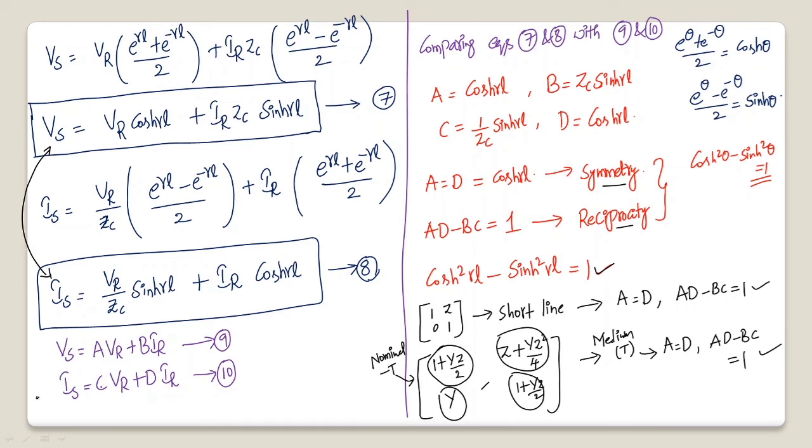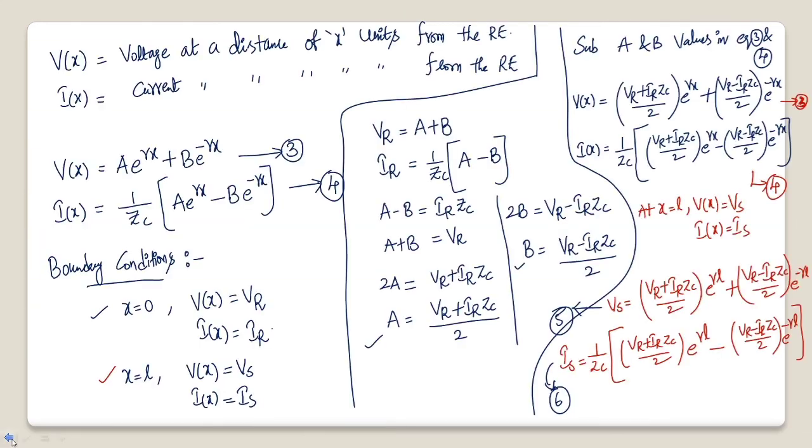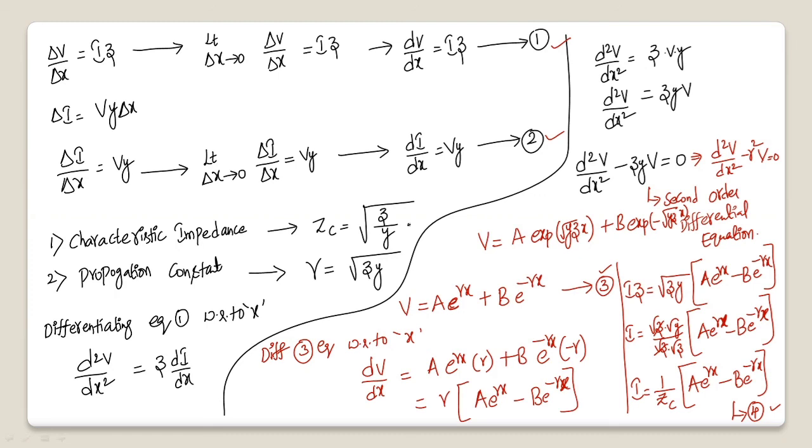I have introduced two new terms here: the characteristic impedance and the propagation constant. So this is about modeling of the long transmission line, or the rigorous solution related to the long transmission line. In the next class, we'll have some more discussion especially on long transmission lines.